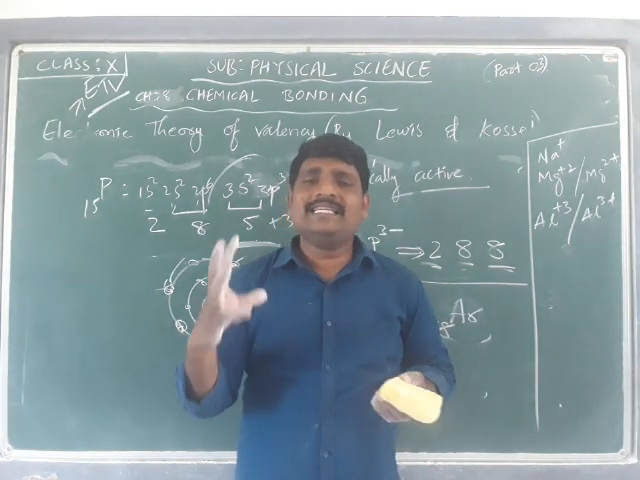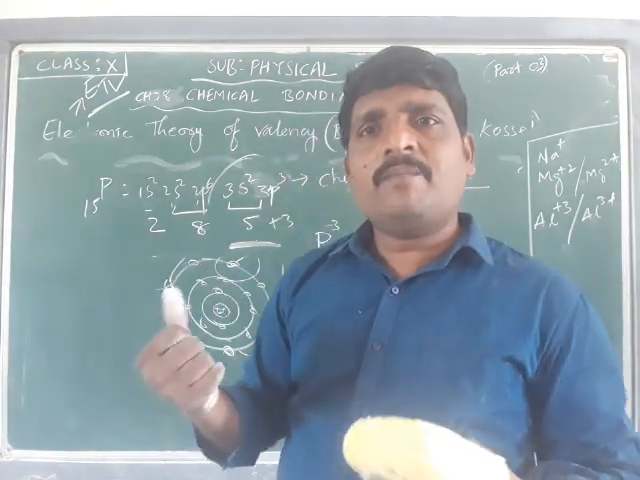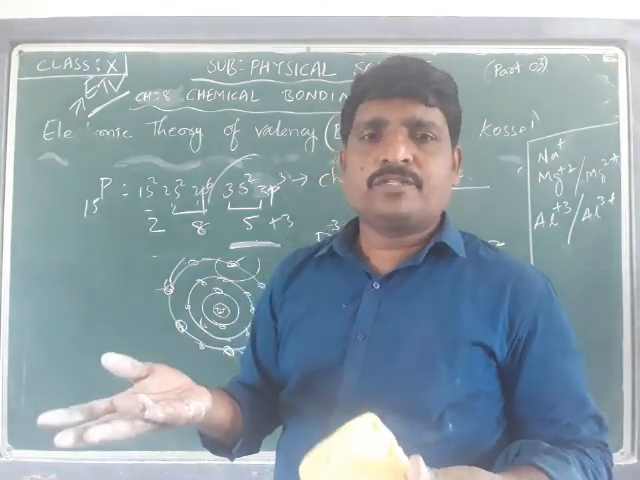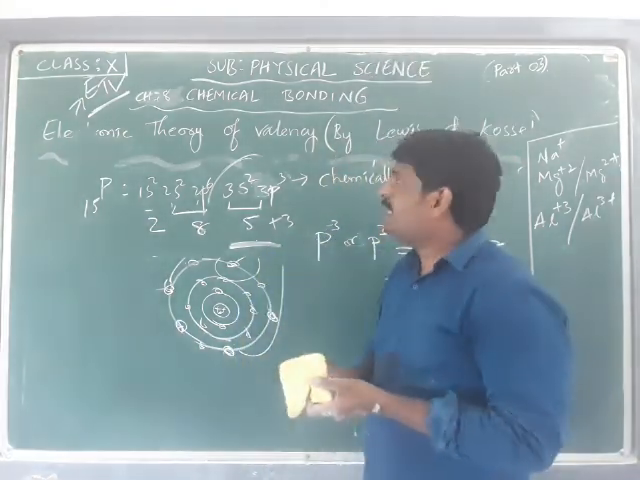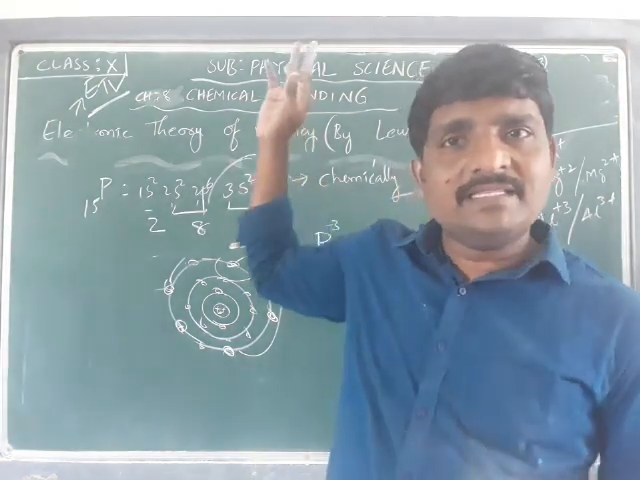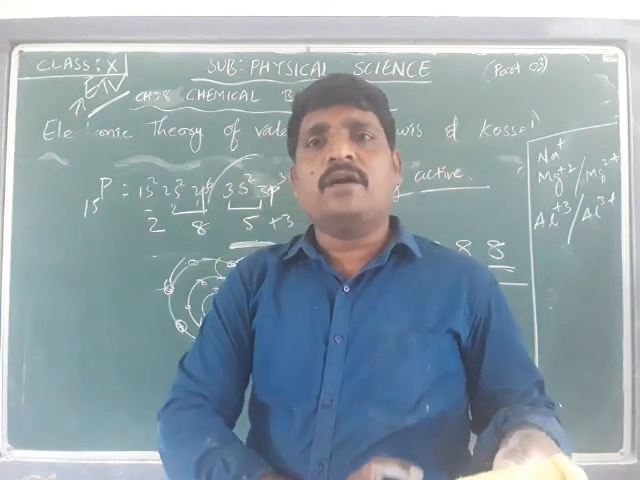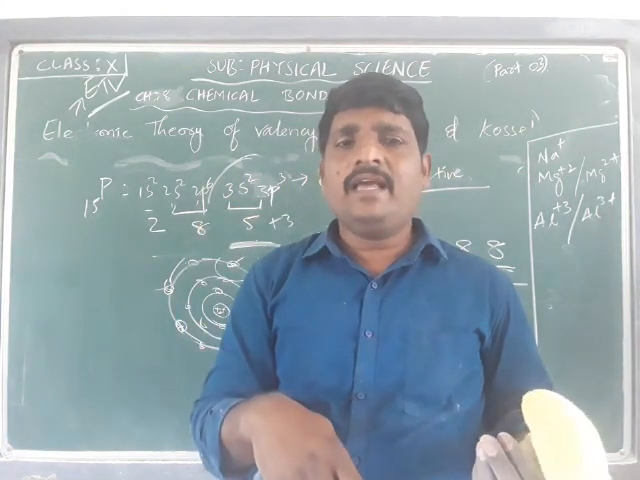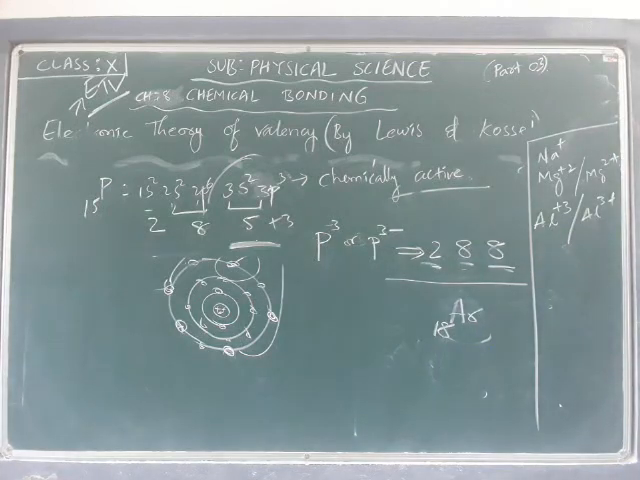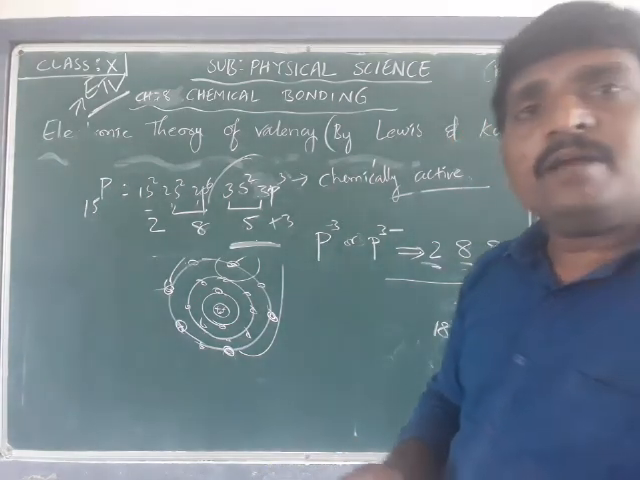This is the observation by Lewis and Kossel which made them propose the electronic theory of valency. This electronic theory of valency consists of two types of bonds, the ionic bond and the covalent bond. So what is the difference between ionic bond and covalent bond? Before talking about that, let us discuss one more example.